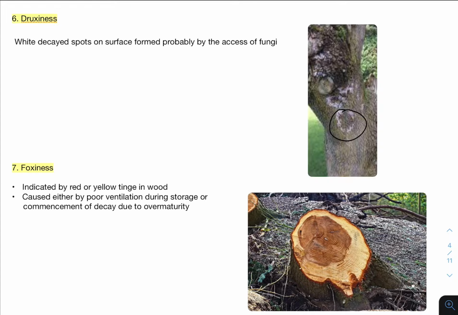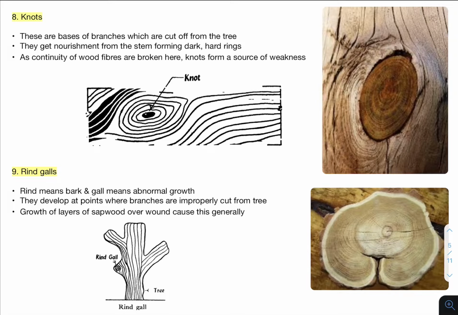Then the next one is foxiness. Foxiness, remember, is an old fox. Old fox means it is over matured. Because of the over maturity of the tree, there is a commencement of decay. This can also happen due to poor ventilation during storage. It is indicated by a red or yellow tinge in the wood. That is regarding foxiness. Then the next one, knots.